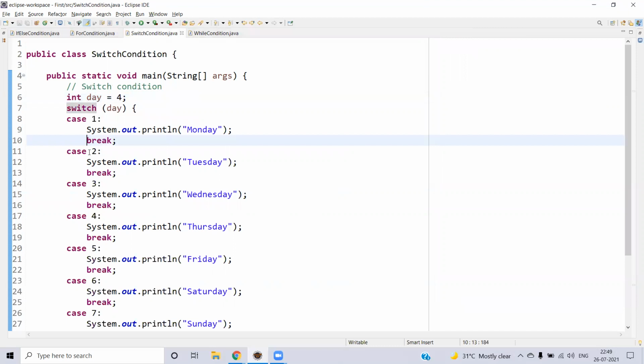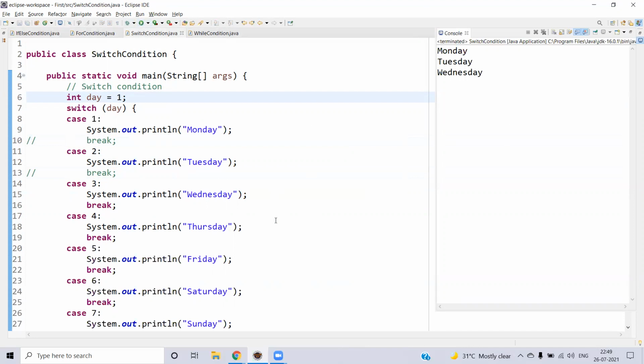Let me remove the break statement for case 2 and 3. Now if I give case 1, it will be executing all 3 parts: Monday, Tuesday, Wednesday. And in the Wednesday block, we have the break statement. Yes. So this will be the fallback mechanism.